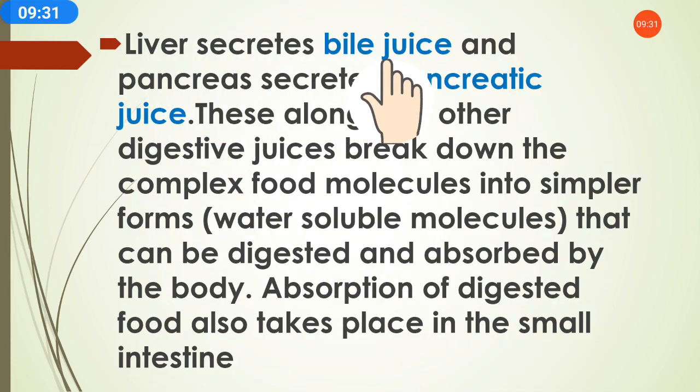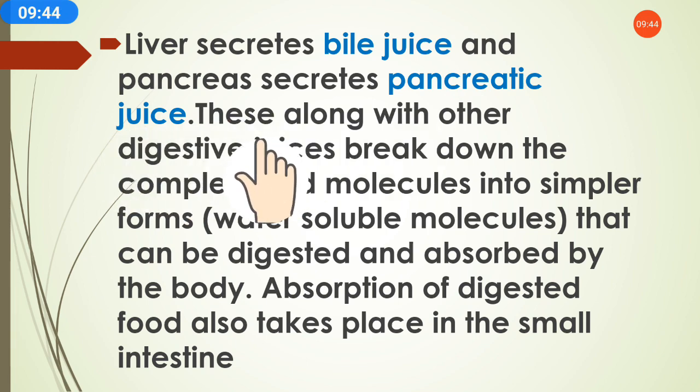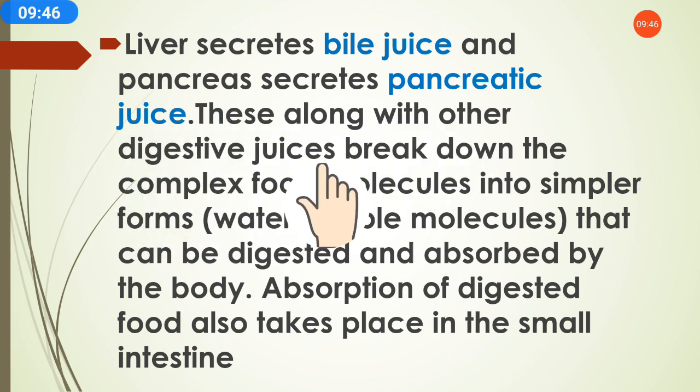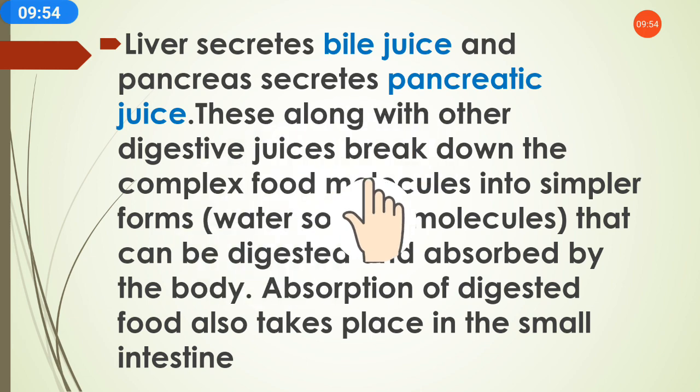The liver secretes bile juice. See, different organs secrete different juices. The liver produces bile juice and the pancreas secretes pancreatic juice. This, along with other digestive juices, breaks down the complex food molecules into simpler forms.